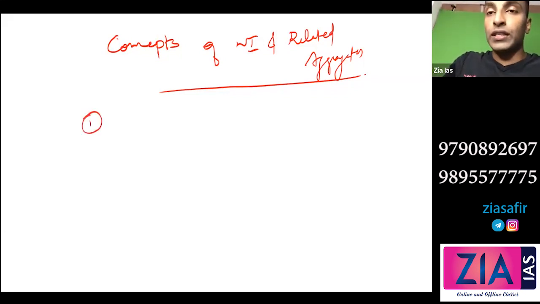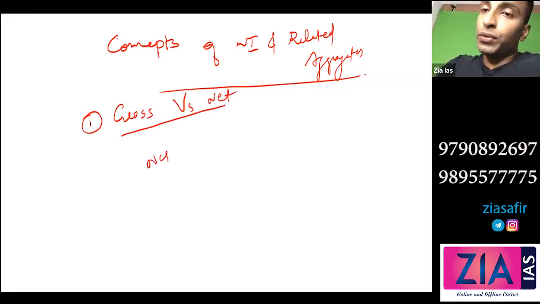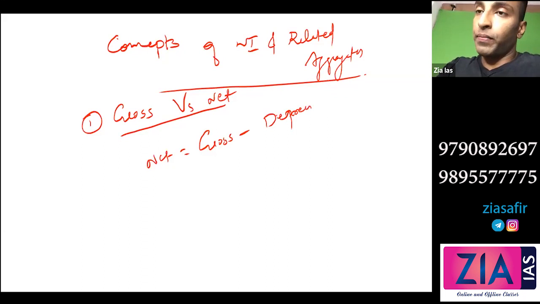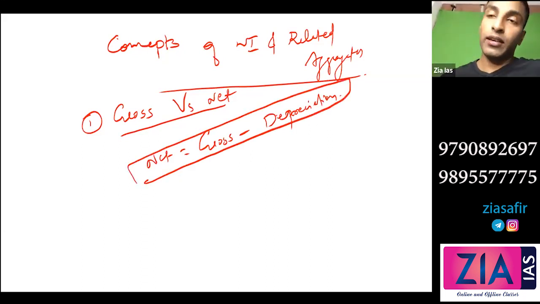First one is gross versus net. Net is actually equal to gross minus depreciation. Okay, you can just write this. I'll explain this point. Net is equal to gross minus depreciation.